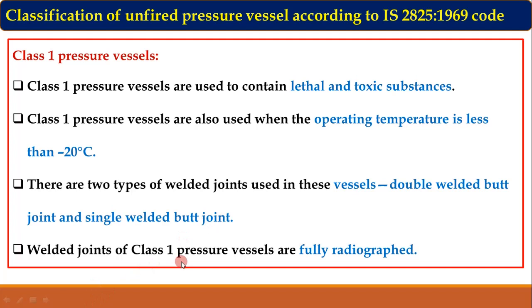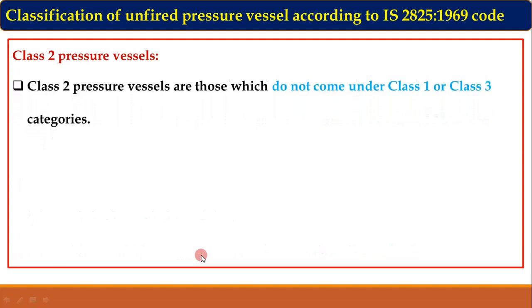The welded joints in the class 1 pressure vessels are fully radiographed. Radiography is a non-destructive testing method by which we can find out the defects in the weld joint, and as this is used to store toxic substances, it is necessary to completely radiograph this welded joint.